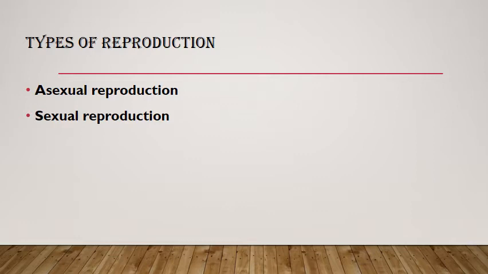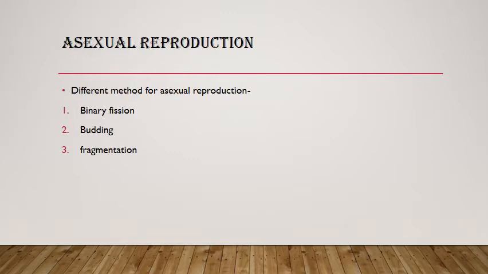Now we have to talk about types of reproduction. There are two types of reproduction: asexual reproduction and sexual reproduction. One by one we will learn about both types. First we will learn about asexual reproduction.